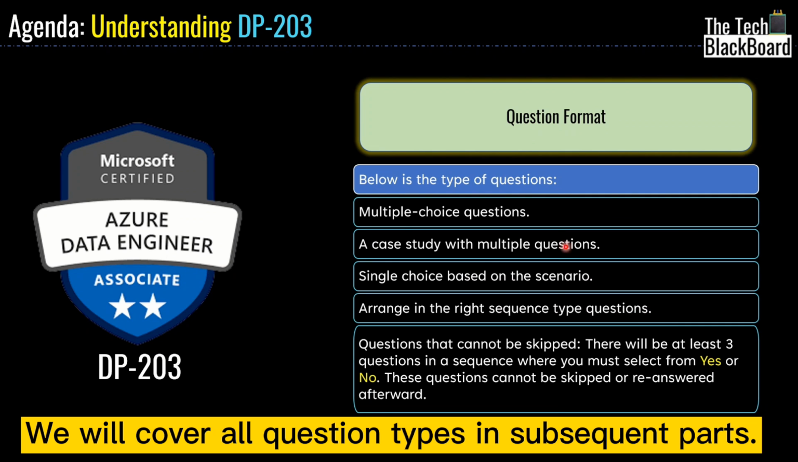And friends, besides all these types of questions, there can be questions that cannot be skipped. Which means that once you have started that question, you cannot skip and go back. As per my understanding, there will be at least 3 questions in a sequence where you must select yes or no, or maybe you have to select the right answer. And once again, I'm re-emphasizing that these questions cannot be skipped or re-answered afterwards. And friends, it's very important to understand the question format well in advance, and that's why I will give you more details on question format in the next section as well.